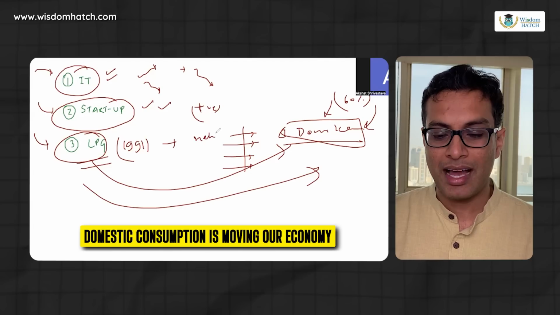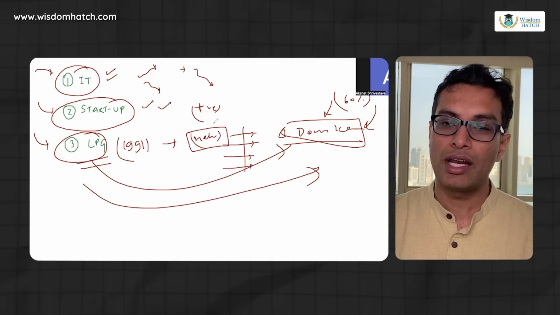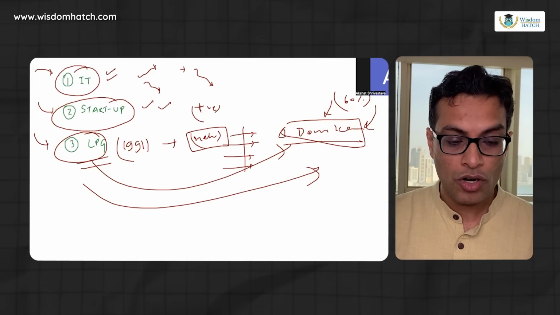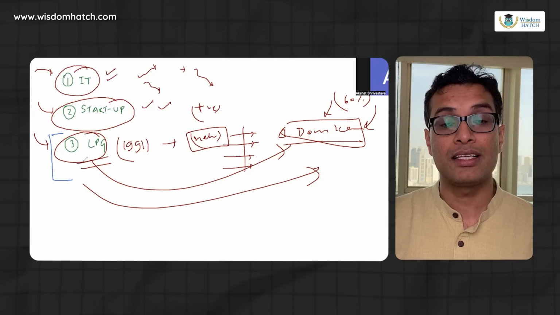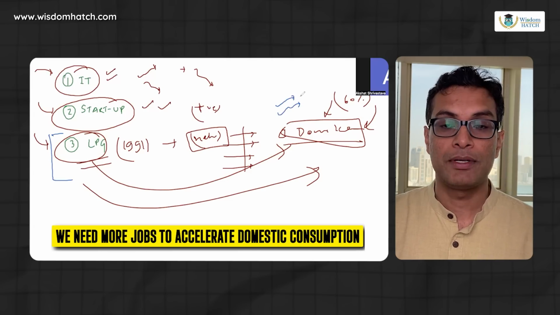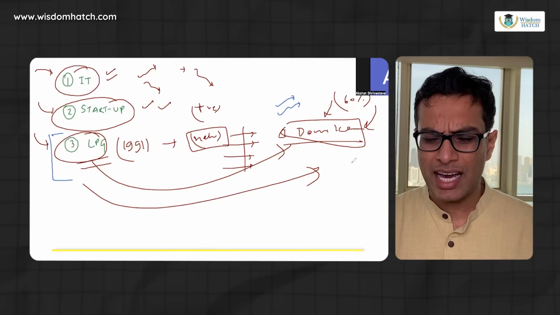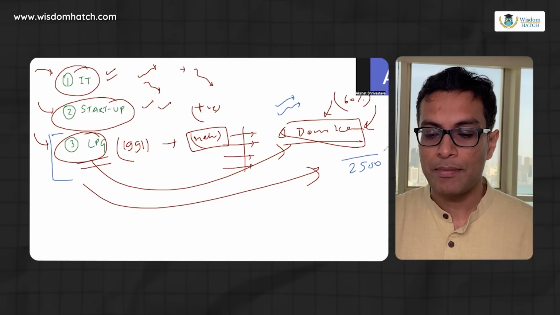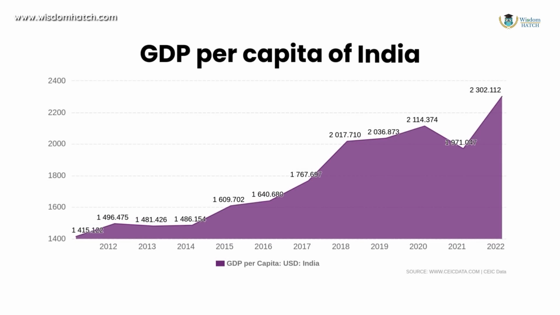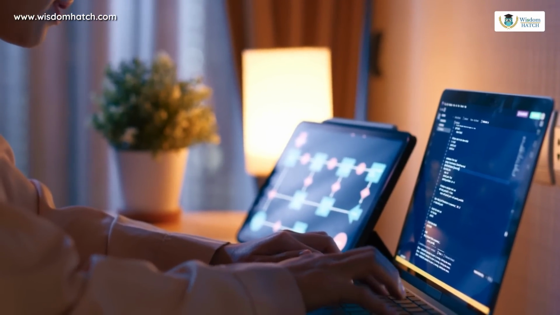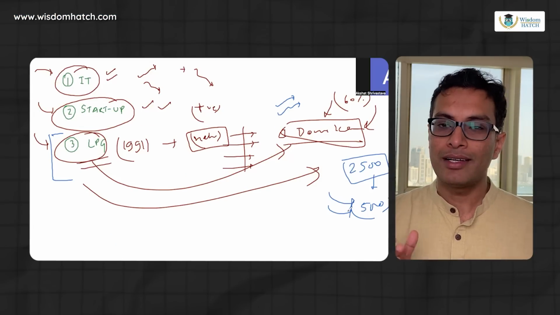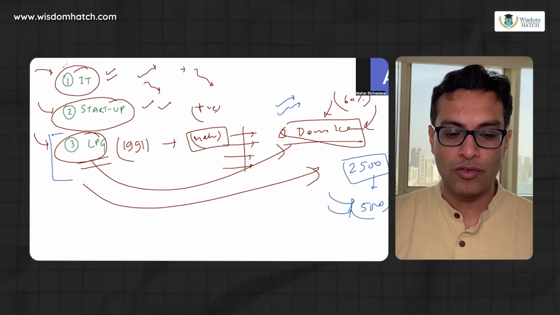So यहाँ पे हम क्या बोल सकते हैं? I'll say like, you know, here there is like neutral outlook I'll have, because now in order for our domestic consumption to go up, what needs to happen? Well, we need more jobs, okay? Because it's not as if that people keep on giving the argument that, hey, India's GDP per capita is like $2,500. It will suddenly go to like $5,000. ऐसा नहीं होता यार. Basically, you need jobs that can give you like 5,000 on an average to a person so that the GDP per capita will also increase. But to cut the long story short, here we have to look at the overarching picture.